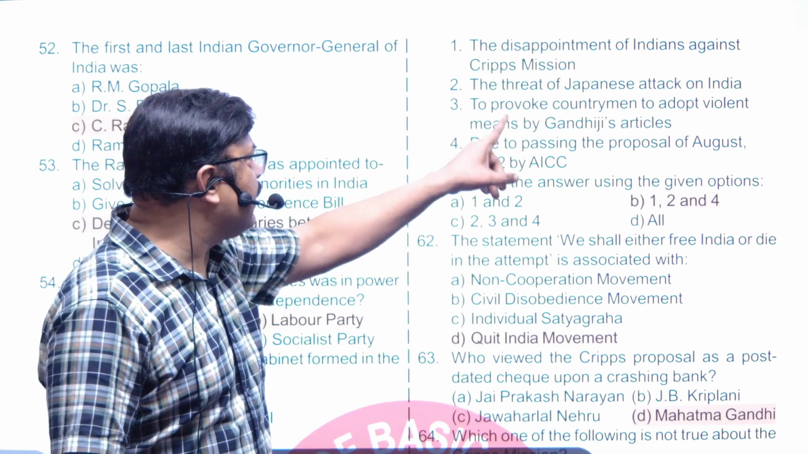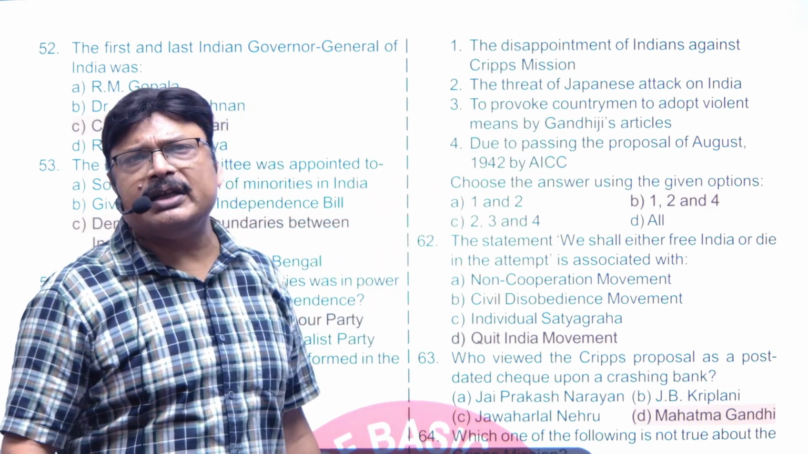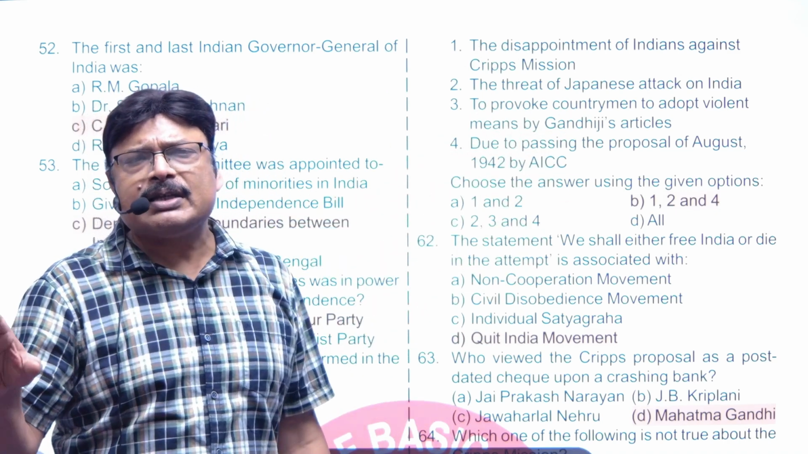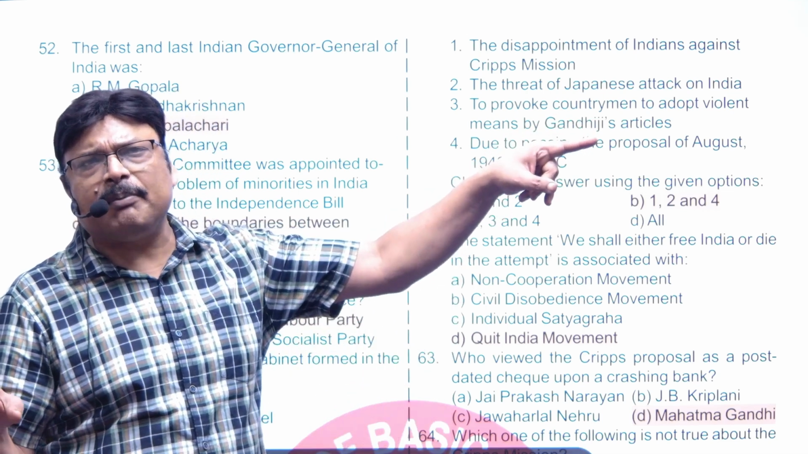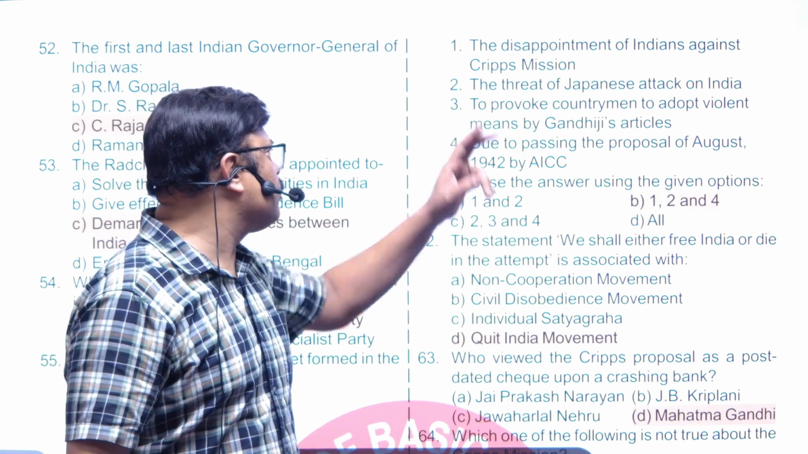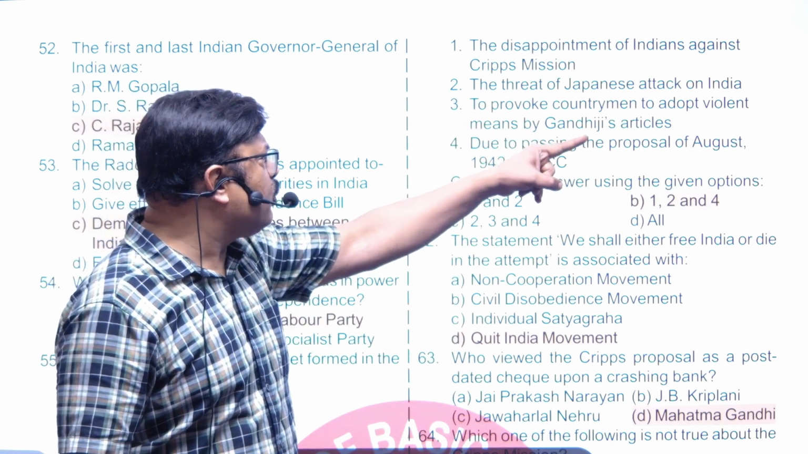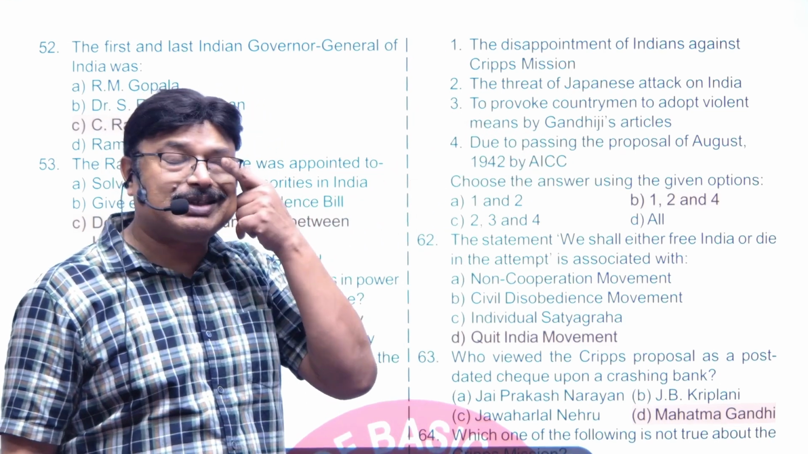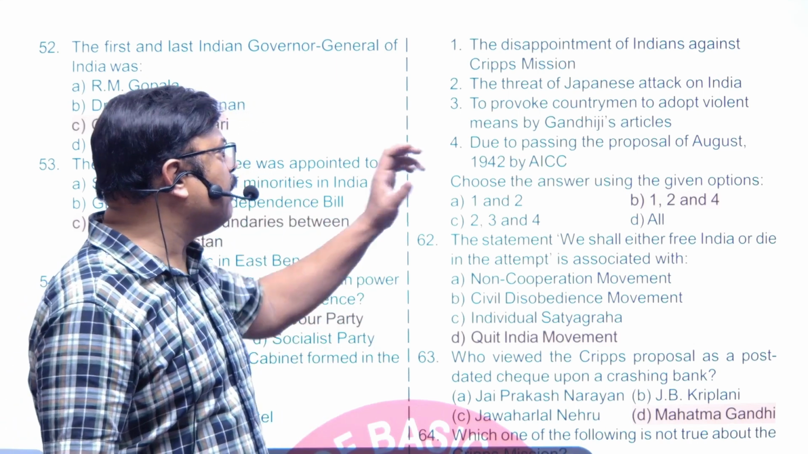First is absolutely correct. The threat of Japanese attack. Japan has captured whole Southeast Asia. Even they have captured Myanmar, and Gandhiji was afraid that they can bomb India as well. So this is also true. Now, to provoke countrymen to adopt violent means, not at all. This is completely rubbish. So third won't be there.